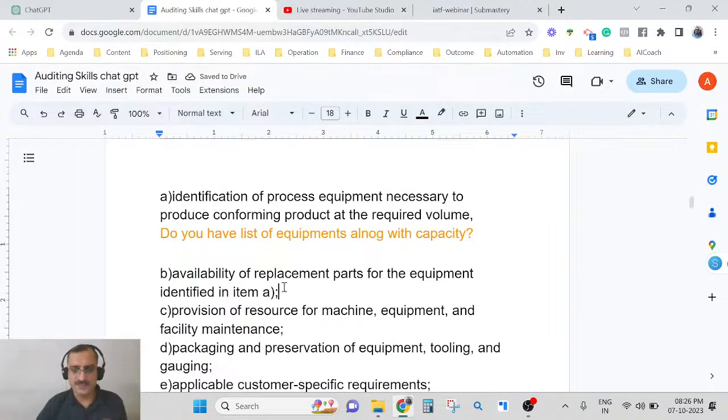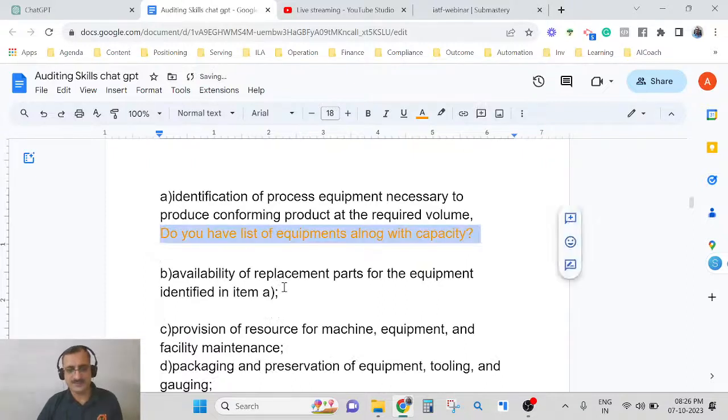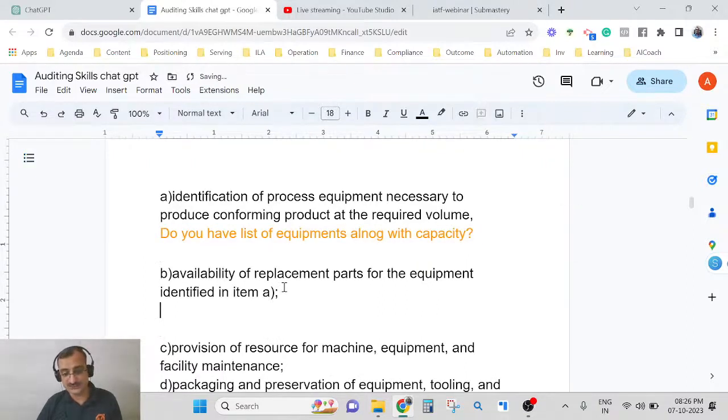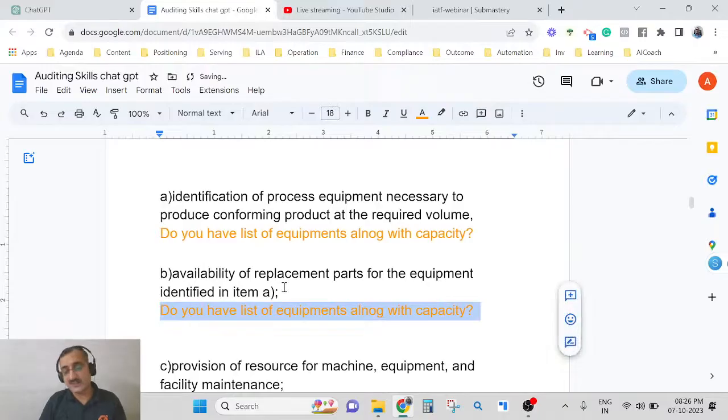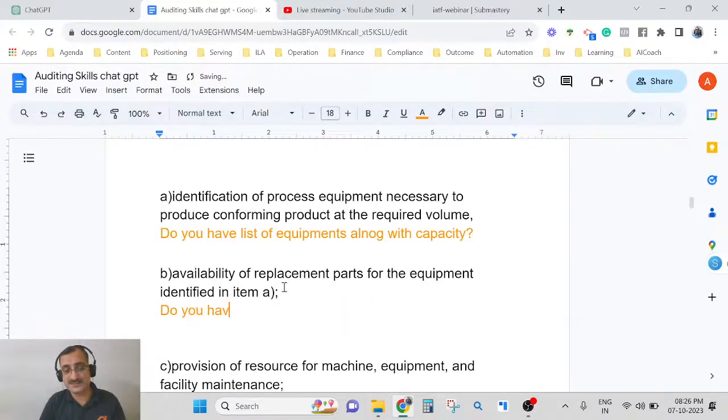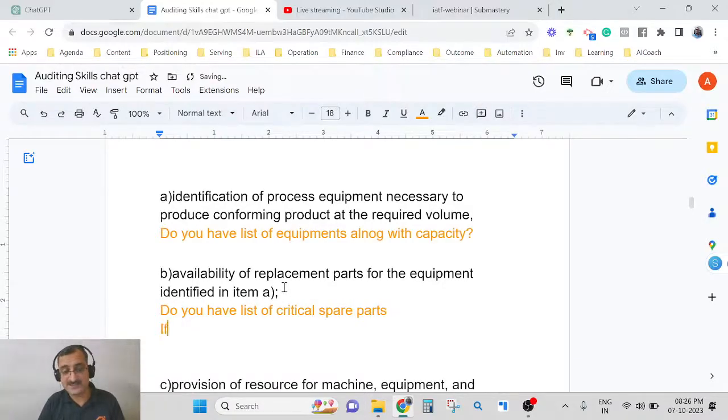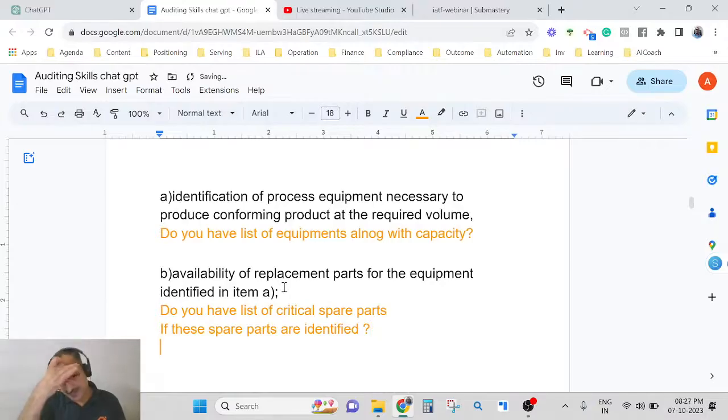Okay, availability of spare parts. What question can come on the availability of spare parts? There are a lot of questions that can be made from this. Like, do you have a list of critical spare parts? And you can ask if these spare parts are identified. You can also ask, what is the spare part monitoring system?